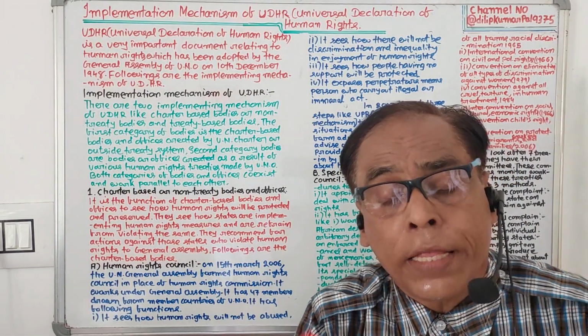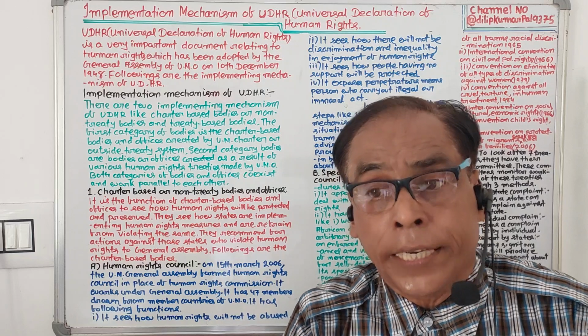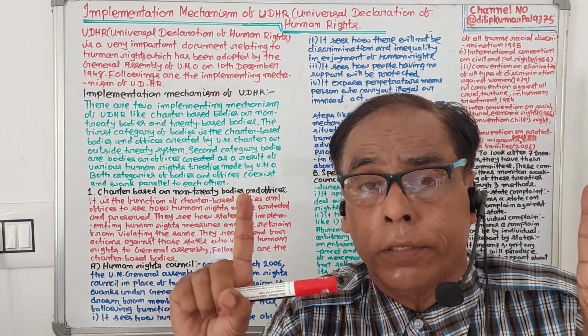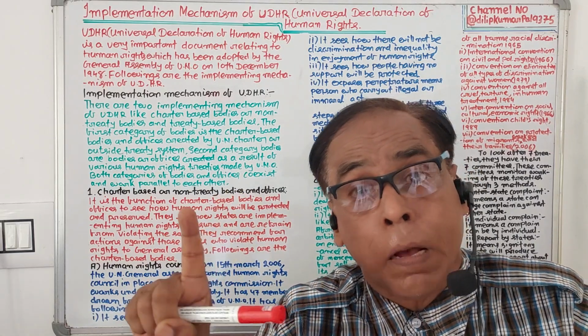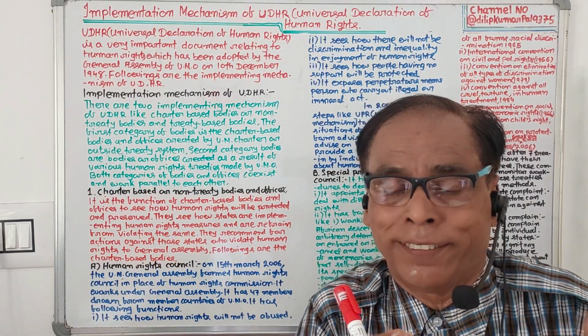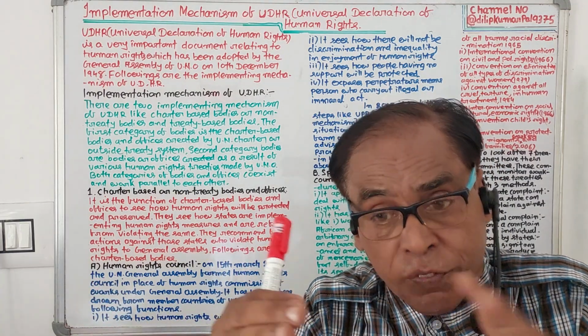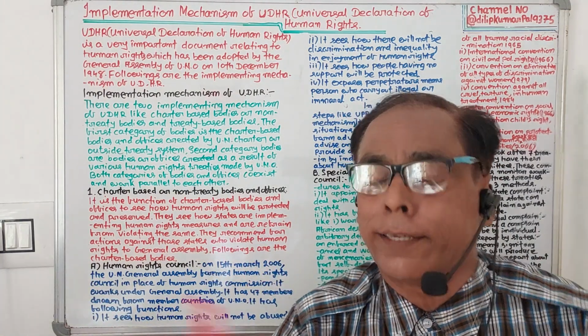So far as the provisions of the Universal Declaration of Human Rights are concerned, they are implemented by two implementing mechanisms. One is charter-based or non-treaty bodies, which have been created by the UN Charter.